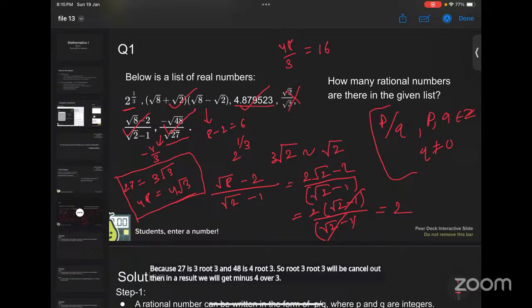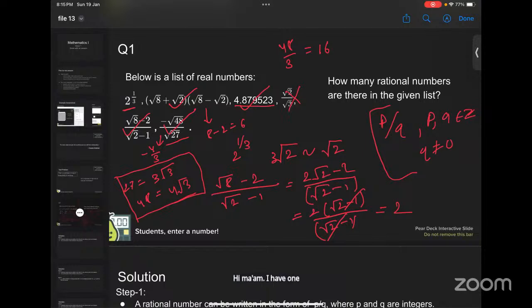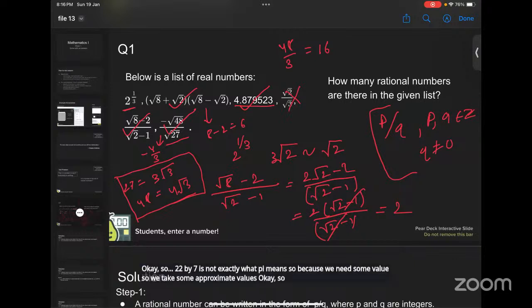Okay? Hi, ma'am. I have one question. I'm not sure if it's already covered, but pi is said to be an irrational number, right? However, it can be represented as 22 by 7. 22 by 7 is a rational number, right? Okay, so 22 by 7 is not exactly pi. This is actually an approximation of pi. 22 by 7 is not exactly what pi means. Because we need some value, so we take some approximate values. So 22 by 7 is the approximate value of pi.